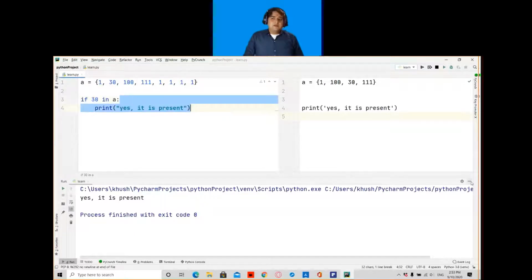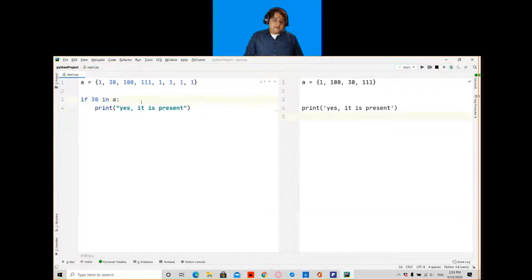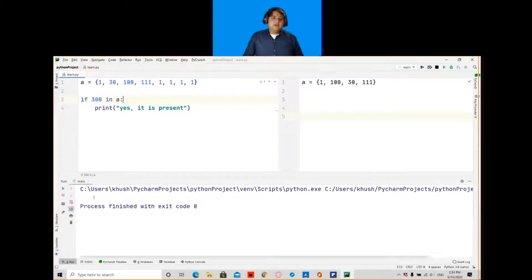So for example, if I write 300 here and I run this program, it will give me blank output. Why? Because this statement is now false, so it will not run this statement. So this statement will not run, so my output will be blank.